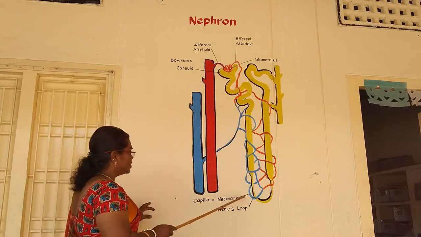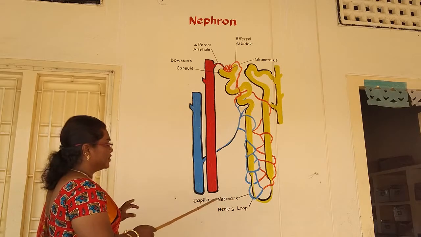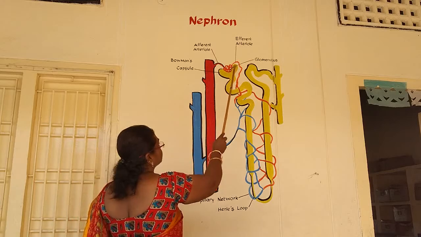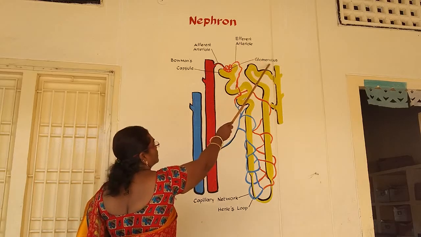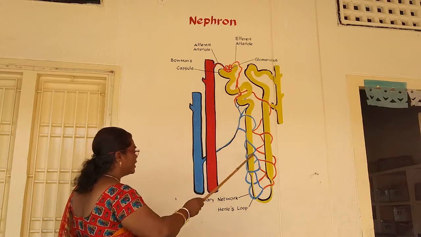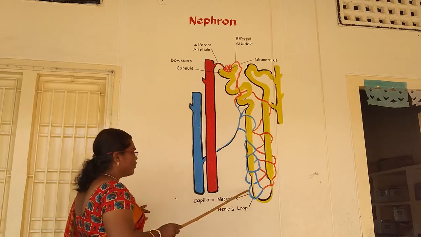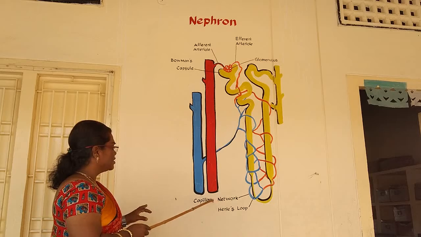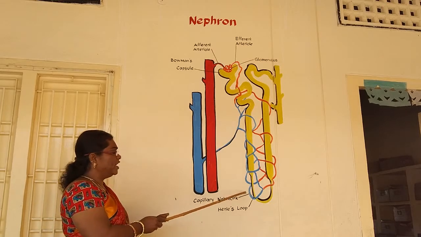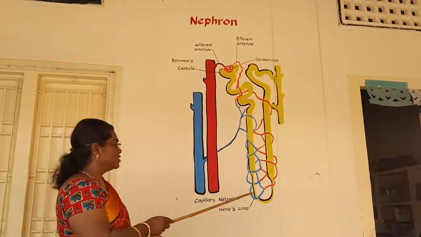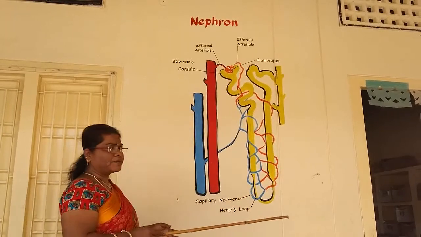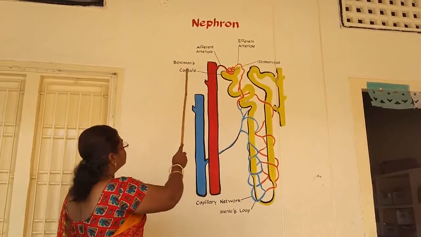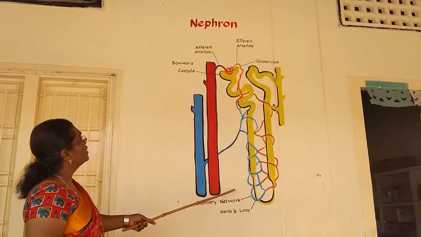Next is the capillary network. The capillary network arises from the glomerulus. Around the renal tubule it is known as the vasa recta. The vasa recta is present mainly in the cortical nephrons. This is the outline structure of the nephron.